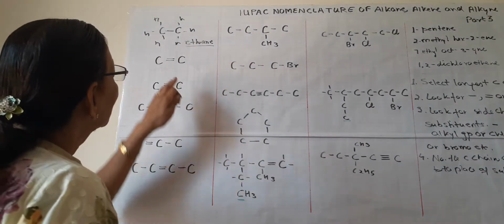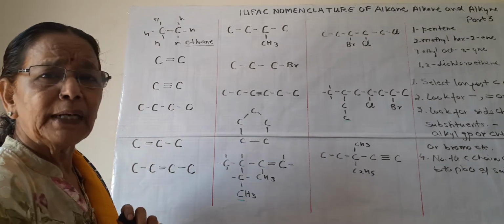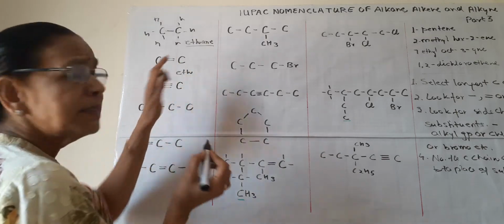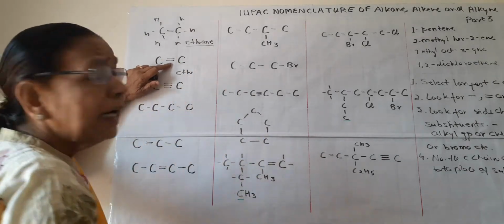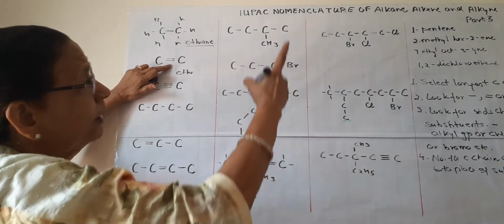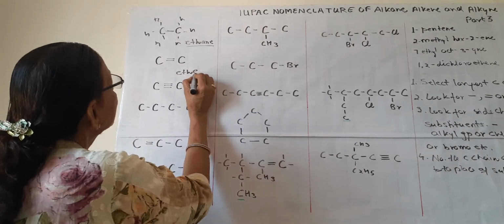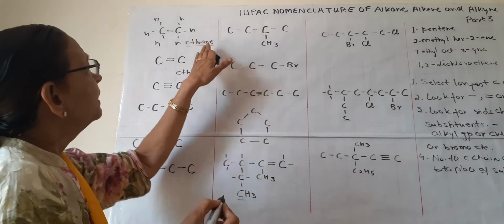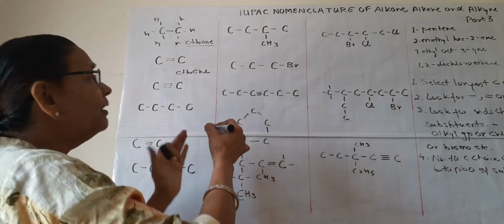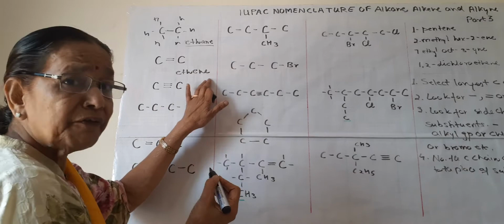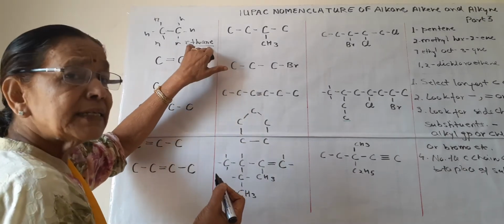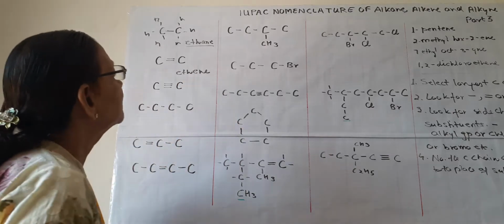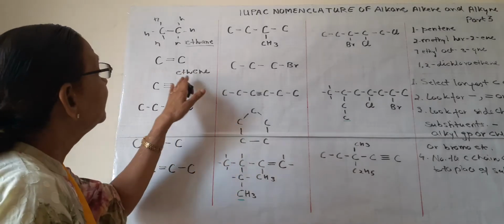Very simple. Likewise, only 2 carbon atoms are there, so it will be eth. When 2 carbons, it will be eth, but here a double bond is there. When a double bond is there, then it is ene. So we will write that, and when we write these letters at the end of the word, we call them suffix. So the suffix here is ane, the suffix here is ene. So simply this is the structure of ethene.